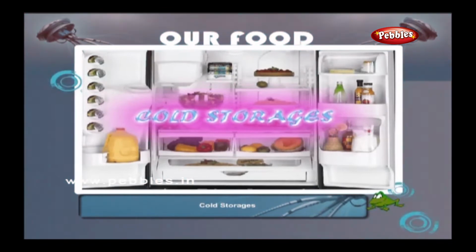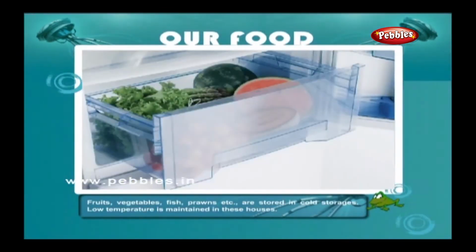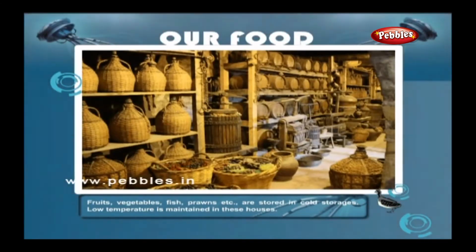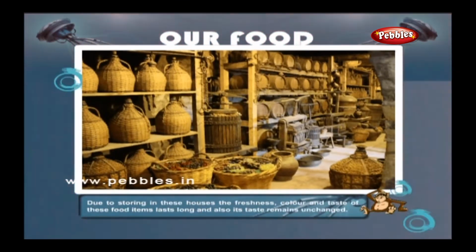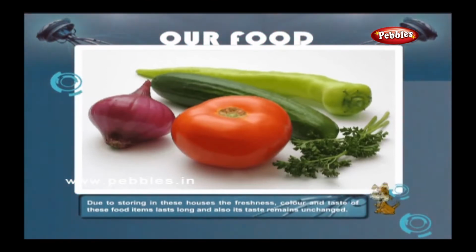Cold storages. Fruits, vegetables, fish, prawns, etc. are stored in cold storages. Low temperature is maintained in these houses. Due to storing in these houses, the freshness, color and taste of these food items last long and the taste remains unchanged.